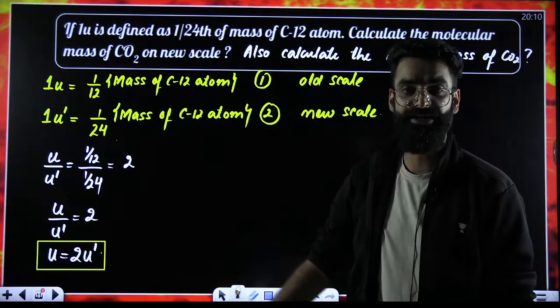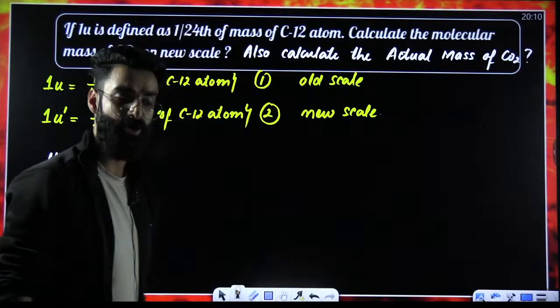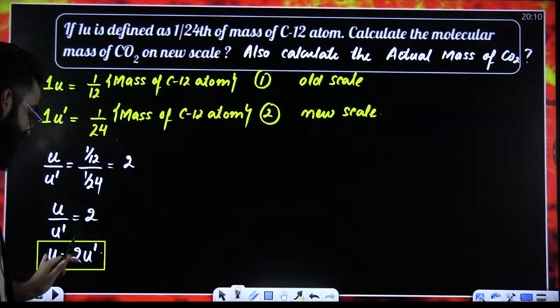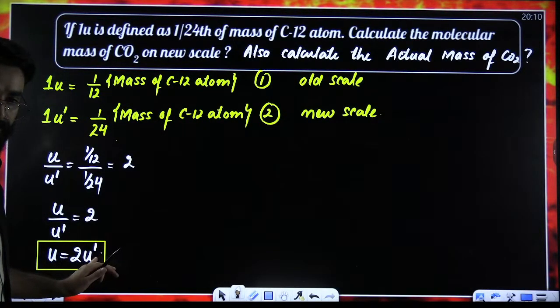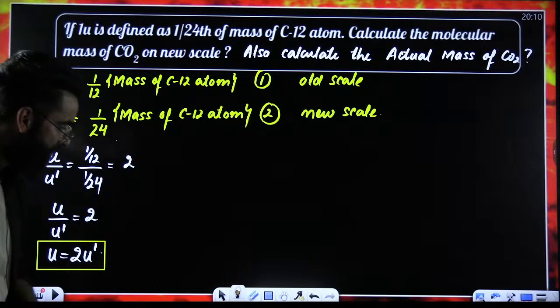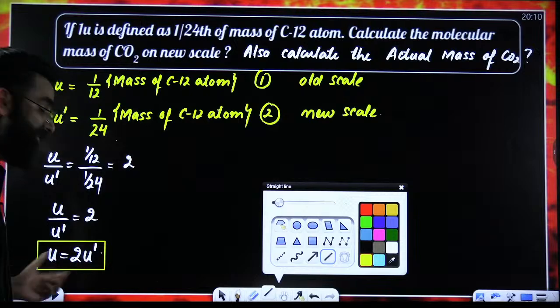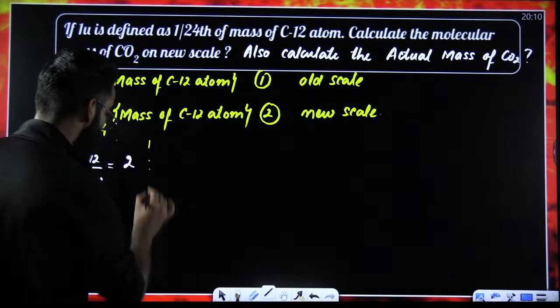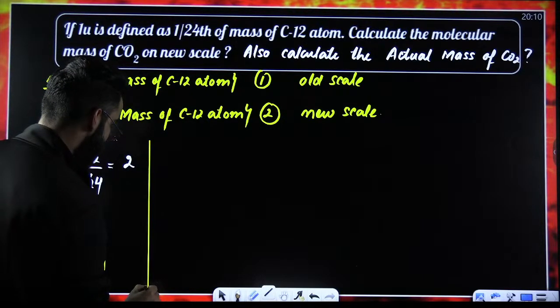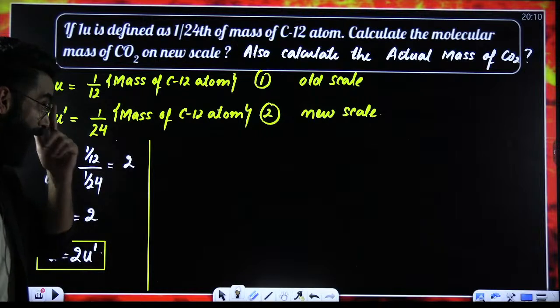Get the relation between U and U dash. This always has to be your first step. Get the relation between U and U dash. Right? My dear students, after getting the relation between U and U dash, what exactly are you going to do? Try to understand. What am I supposed to calculate?